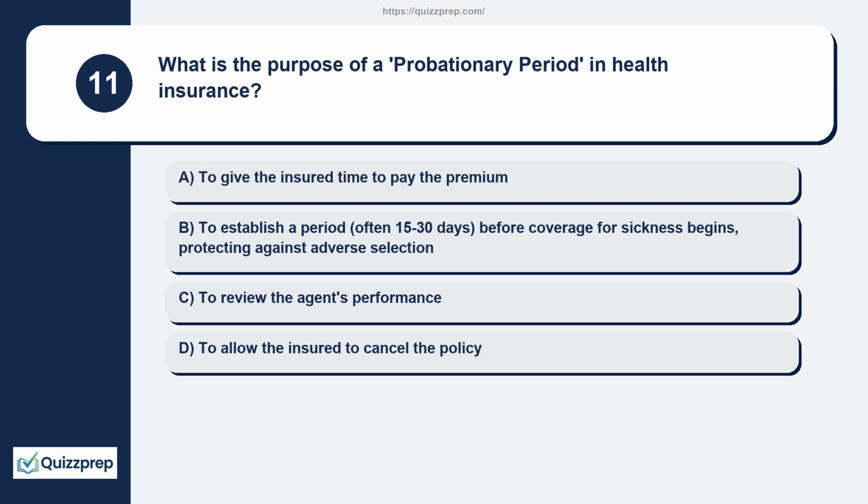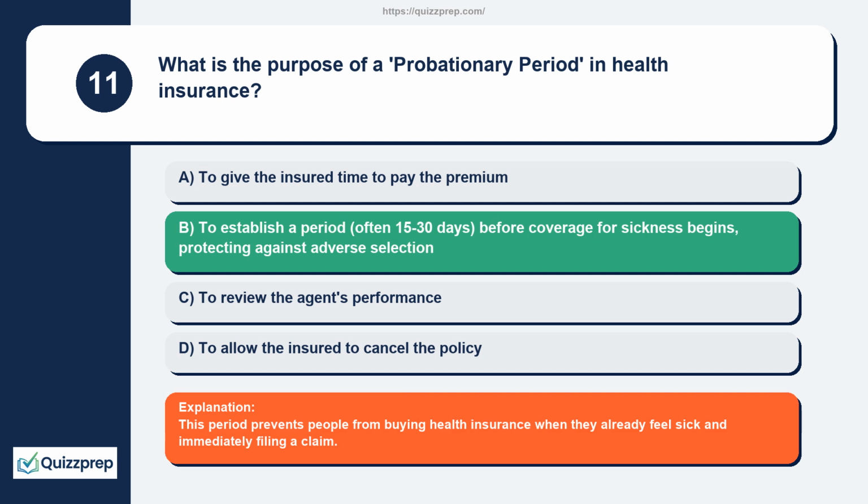Question 11. What is the purpose of a probationary period in health insurance? To give the insured time to pay the premium. To establish a period, often 15 to 30 days, before coverage for sickness begins, protecting against adverse selection. To review the agent's performance. To allow the insured to cancel the policy. This period prevents people from buying health insurance when they already feel sick and immediately filing a claim.